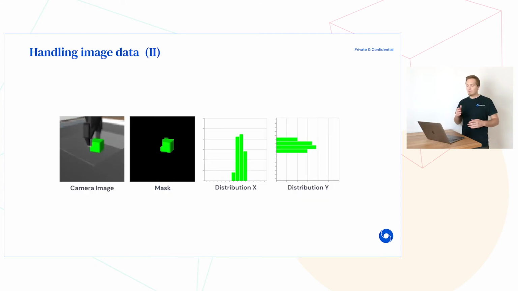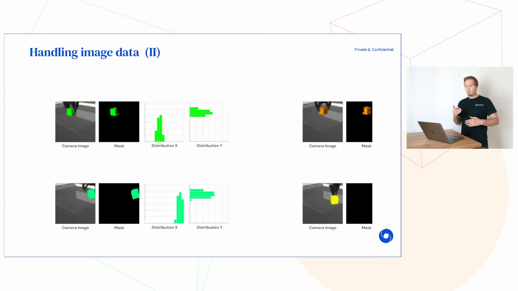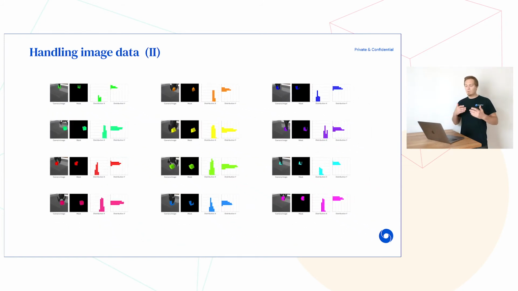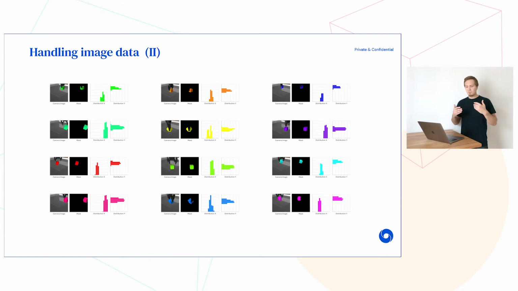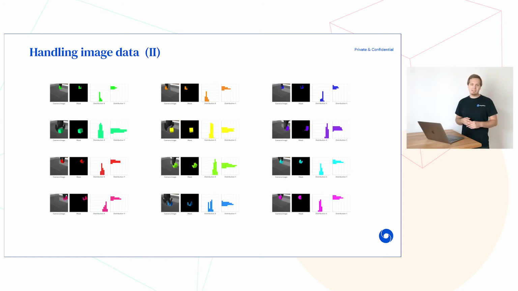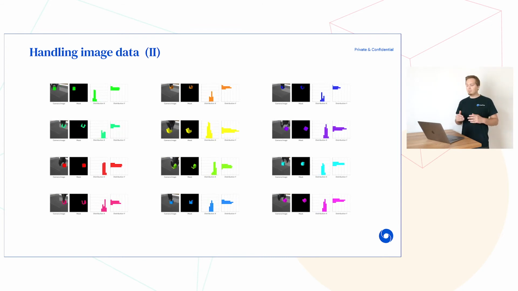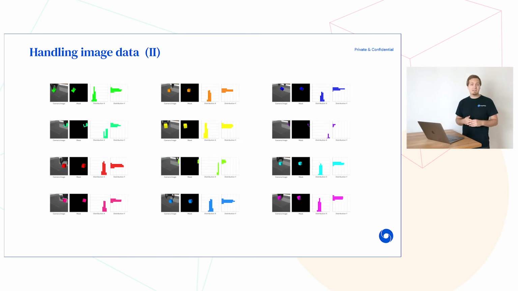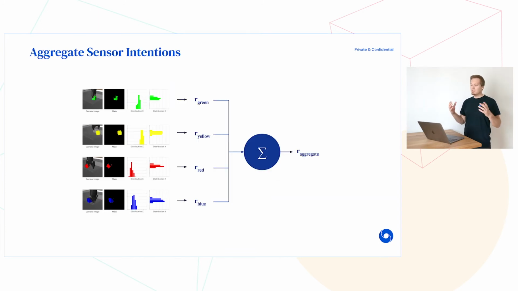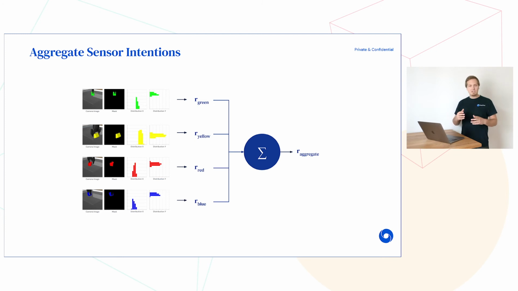When dealing with images, we're not limited to a single color range. If we do the pre-processing outlined earlier for hue brackets covering the whole hue range, we can treat the means of these distributions as a representation of the whole image, on which SSIs can then be applied. Now, depending on the use case, however, another formulation can also be interesting, in particular if we want to keep the number of auxiliary tasks low. We can total the rewards for changing individual color channels to form an aggregate SSI. And this loosely translates to rewarding the agent for changing or moving whatever colored thing can be changed or moved in the environment.